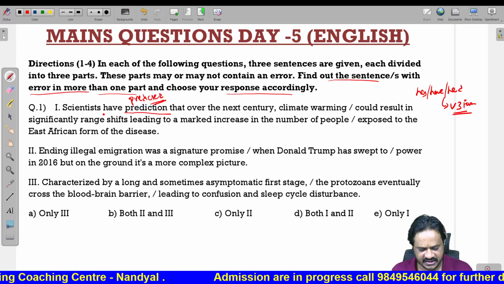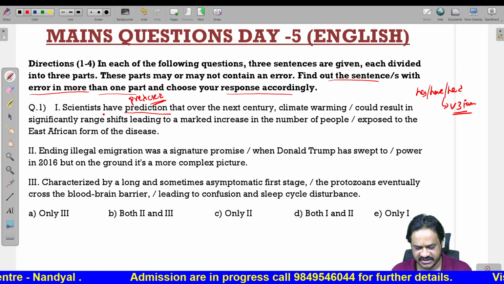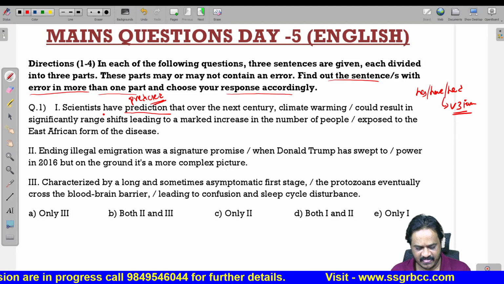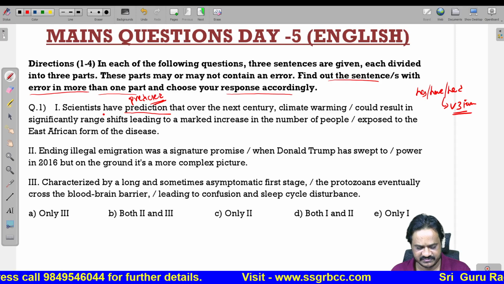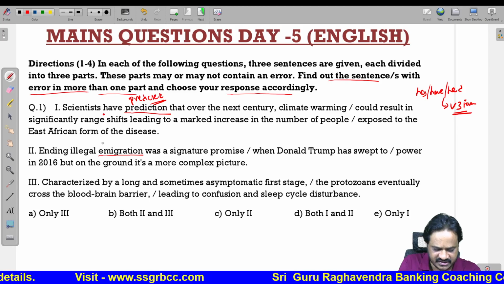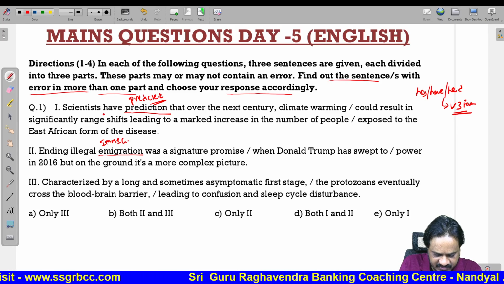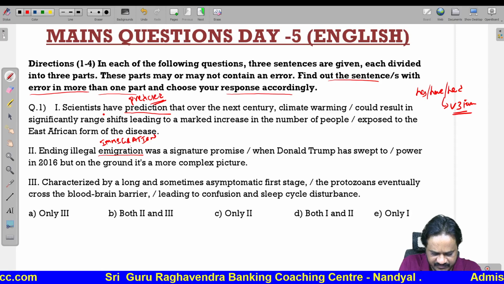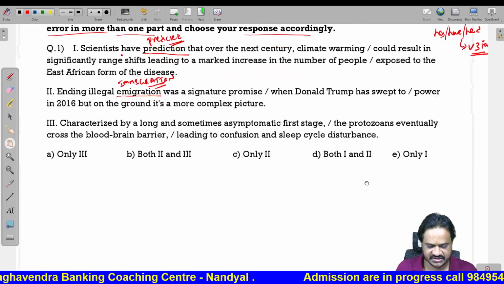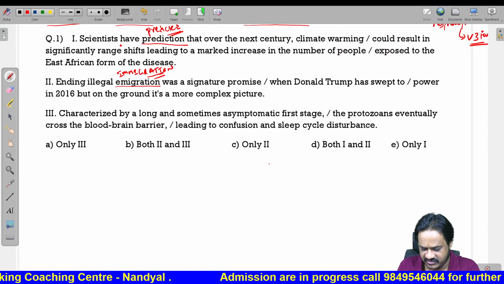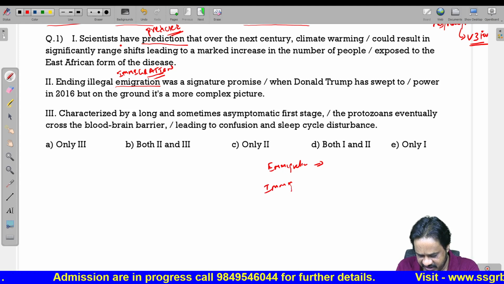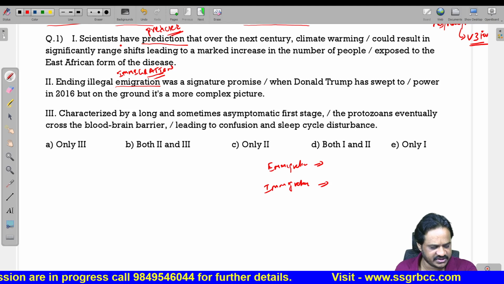Then, ending illegal immigration was a signature promise when Donald Trump has swept to power in 2016, but on the ground it is a more complex picture. So, here immigration is not correct. We should use emigration, E-M-I-G-R-A-T-I-O-N. So, what is the difference between emigration and immigration? See, we are having emigration and immigration. One is emigration, the other one is immigration. So, here what is the difference?